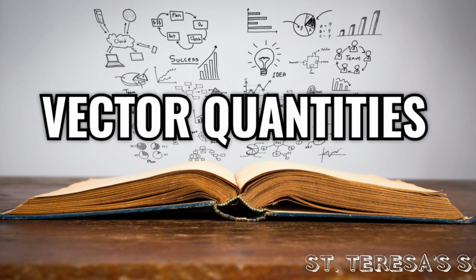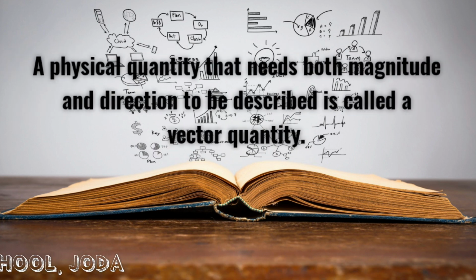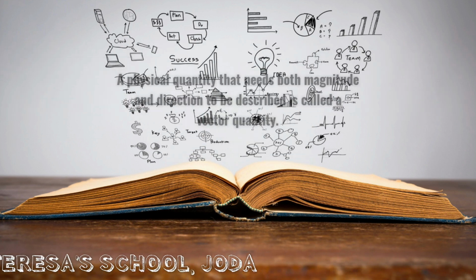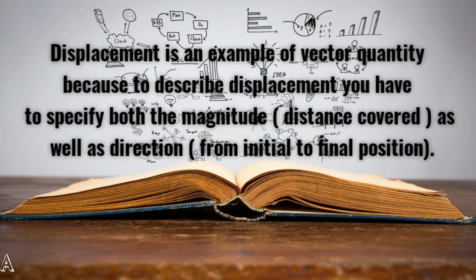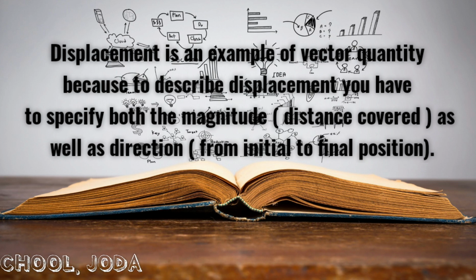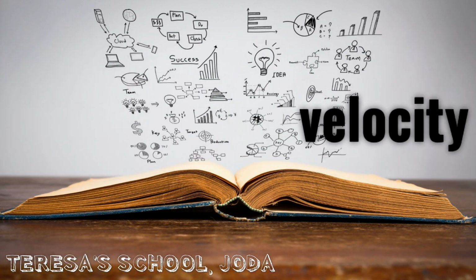Now vector quantities. A physical quantity that needs both magnitude and direction to be described is called a vector quantity. Now displacement is an example of a vector quantity because to describe the displacement you have to specify both the magnitude, that is the distance covered, as well as the direction from the initial to final position.